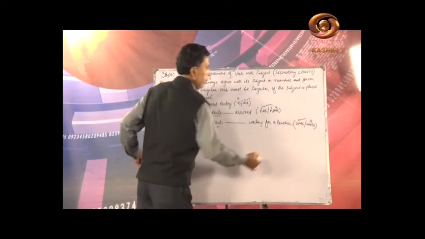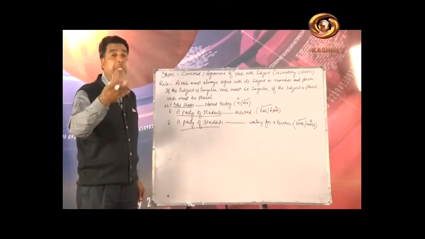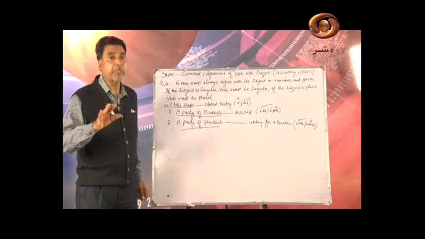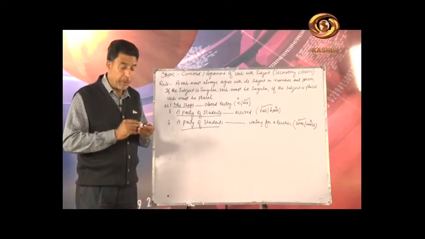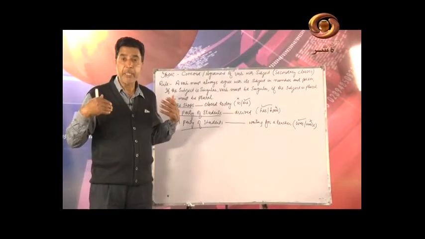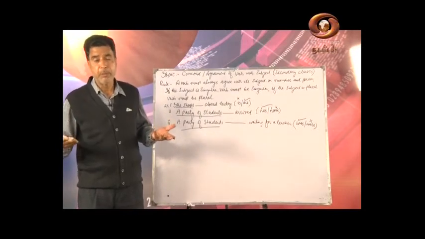We cannot say were waiting, or we can say has been waiting. We cannot say have been waiting, because the subject is singular. So the first rule is, when the subject is singular, verb must be singular. When the subject is plural, verb must be plural.